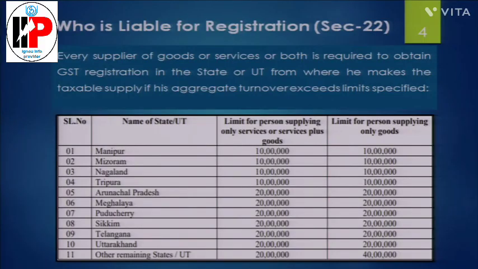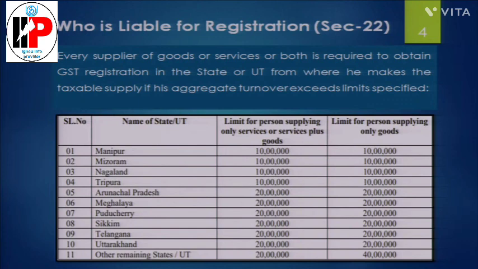However, if you are supplying goods and services both or in combination, in that case the threshold limit in general will be 20 lakh, and for the specified states it is 10 lakh. You can see in the table there are states: Manipur, Mizoram, Nagaland, Tripura, Arunachal Pradesh. There is a different threshold limit.